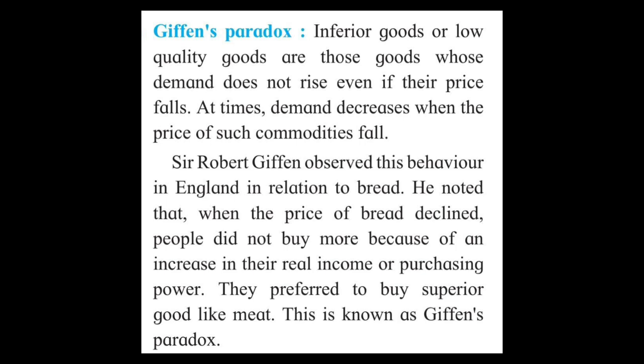He noted that when the price of bread decreased, people did not buy more bread, because their real income or purchasing power increased. They preferred to buy a superior good like meat. This is known as the Giffen paradox.